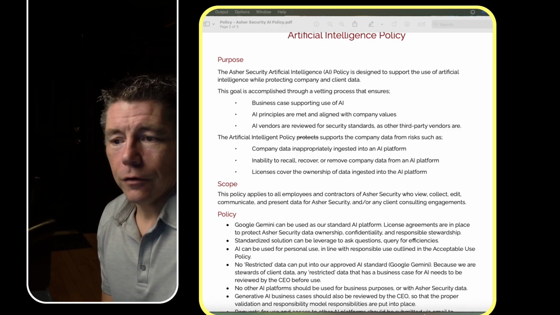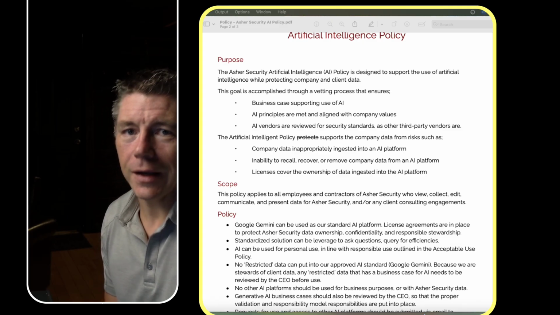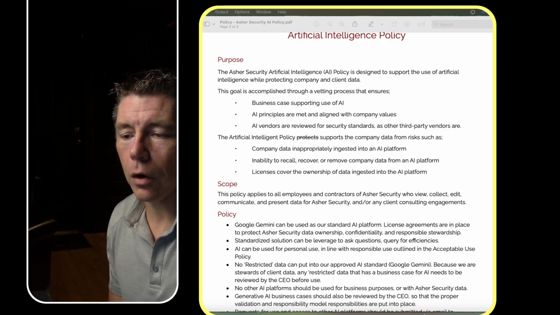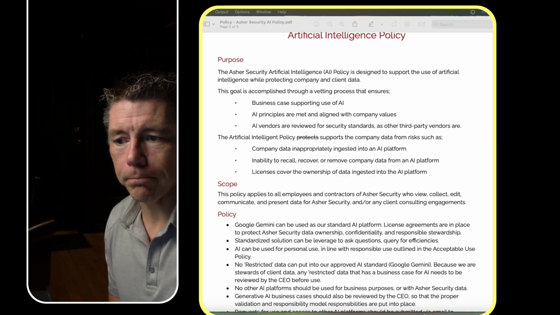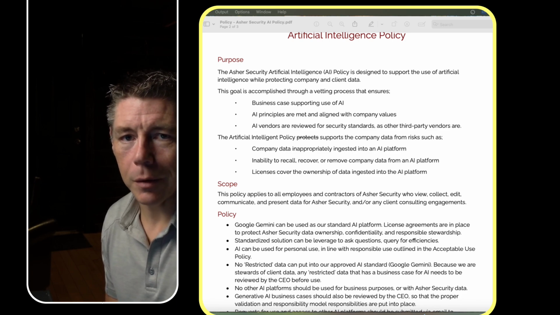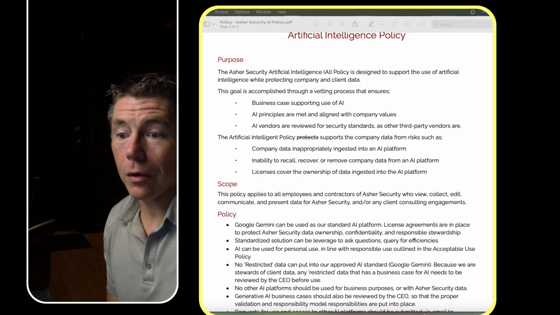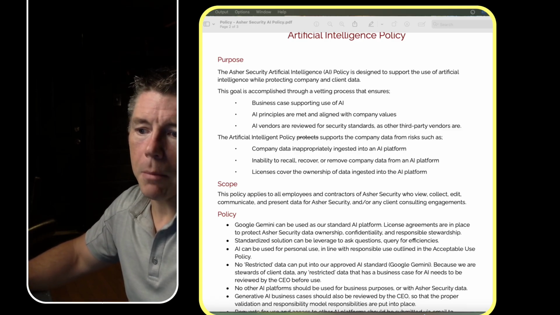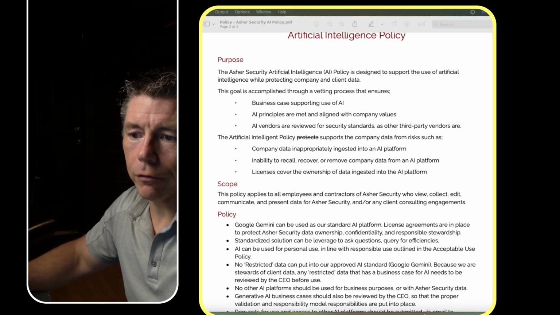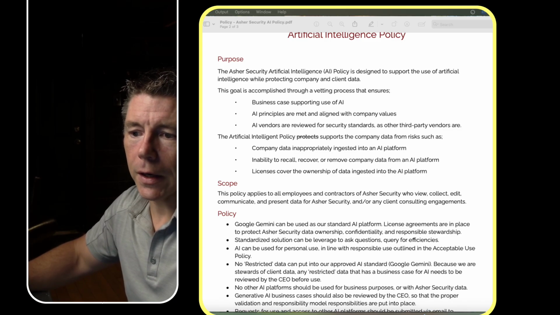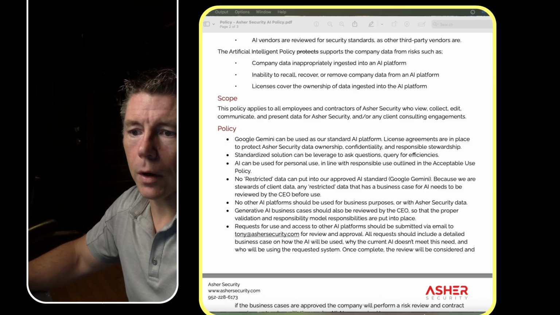So again, just going back, this policy isn't here to protect anything. It's just here as one of the pieces to support the overall AI governance program. And really, we want to prevent data from inappropriately being uploaded to an AI platform where it can't be kept confidential. That model, we can't prevent the model from learning from our intellectual property. And finally, that we can get rid of the data if we wanted to.